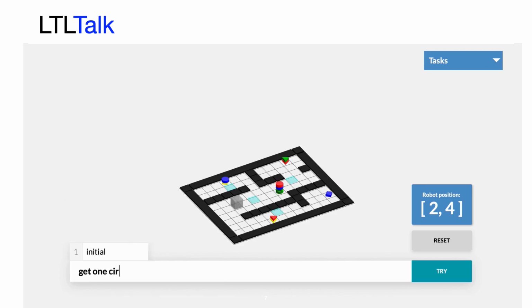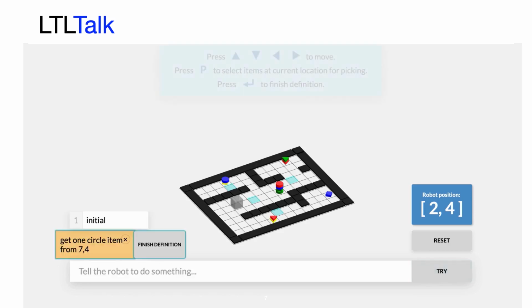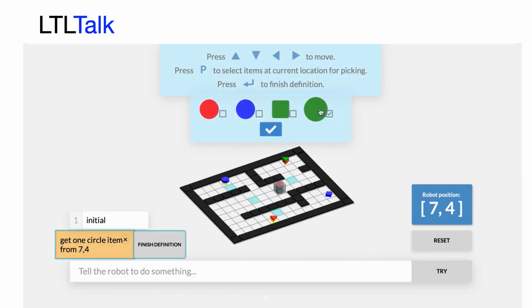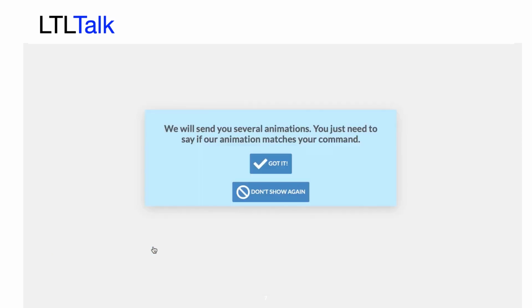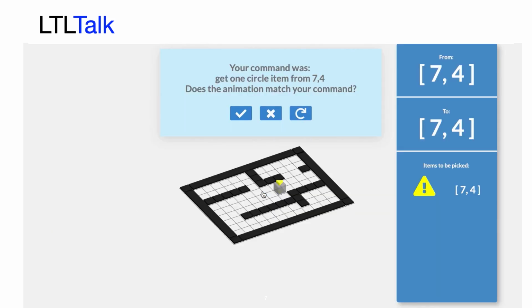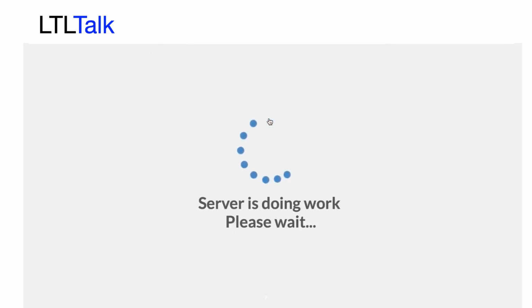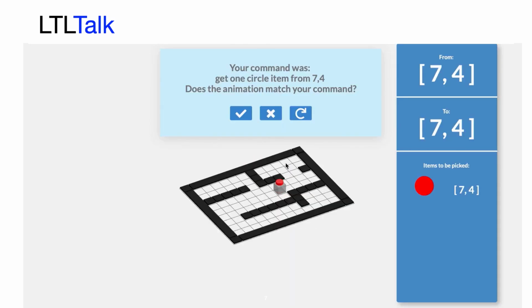However, what if the user is not familiar with the formal language? What if the user writes something more natural, for instance, "get one circle item from 7.4"? Now, the system will ask the user to demonstrate the desired behavior. The user does so. The system will now offer several animations for the user to judge. Do they match the original intent? Picking a yellow triangle does not match it, discarding it. This animation does match, accepting it.